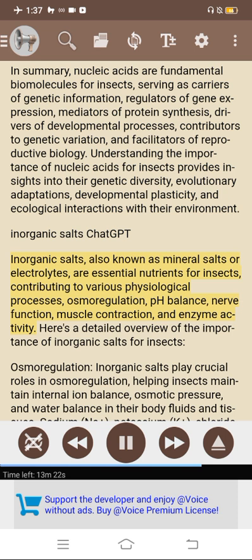Inorganic salts, also known as mineral salts or electrolytes, are essential nutrients for insects, contributing to various physiological processes, osmoregulation, pH balance, nerve function, muscle contraction, and enzyme activity. Here's a detailed overview of the importance of inorganic salts for insects.